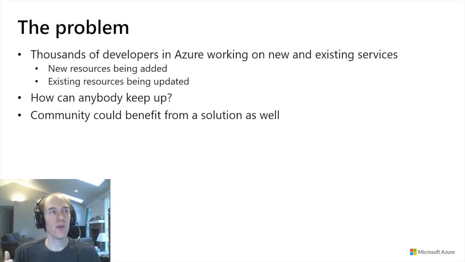So let's talk about where there's similarities between the two projects, where we could maybe share some development effort. There are thousands of developers at Microsoft working in Azure, and they're all producing new resources, modifying existing resources, adding new services. How can the community possibly keep up with the rate of development of Azure?